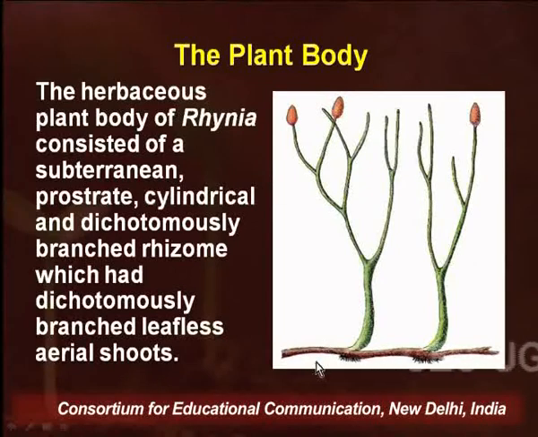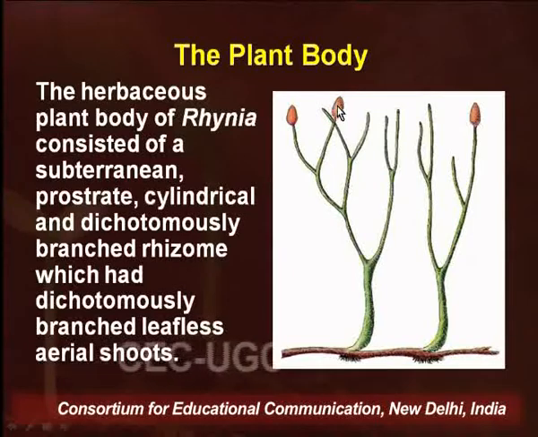You can very well see in the diagram that the plant body consists of a prostrate, cylindrical and dichotomously branched stem-like structure called rhizome, and from this rhizome arise dichotomously branched